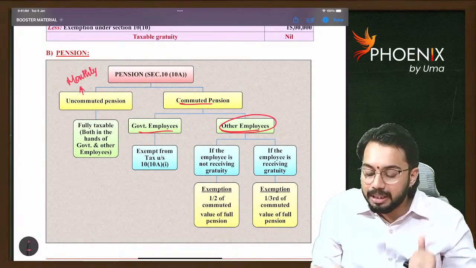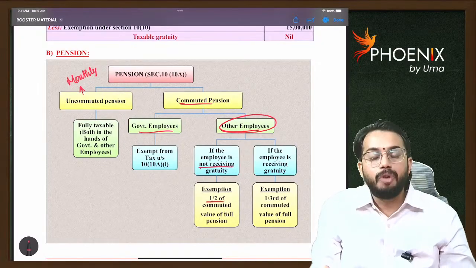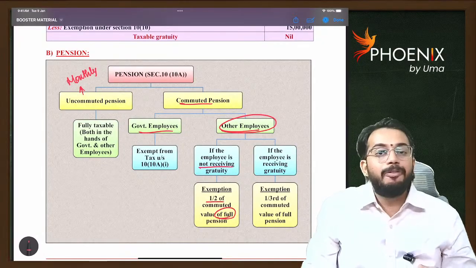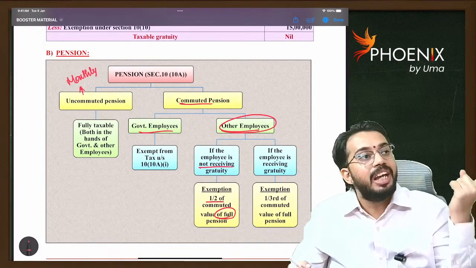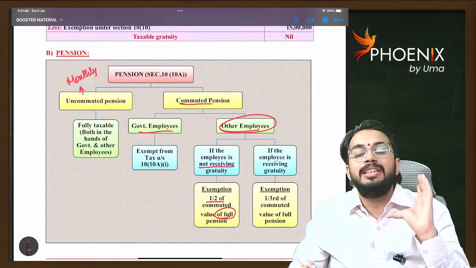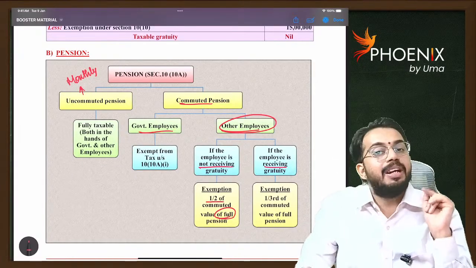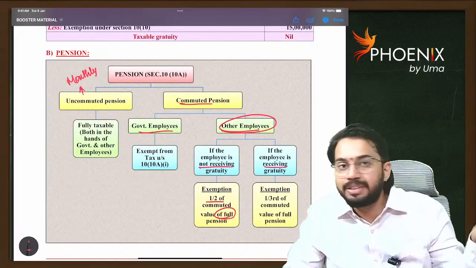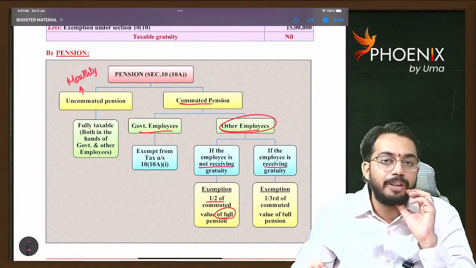If the employee is not receiving gratuity, exemption is equal to 1 by 2 of the commuted value of full pension. Very simple. If the employee is receiving gratuity, he will already claim gratuity exemption, so lower pension exemption will be allowed: 1 by 3rd pension exemption.